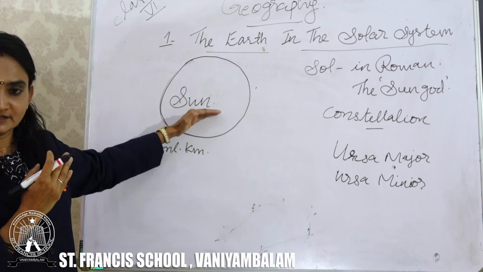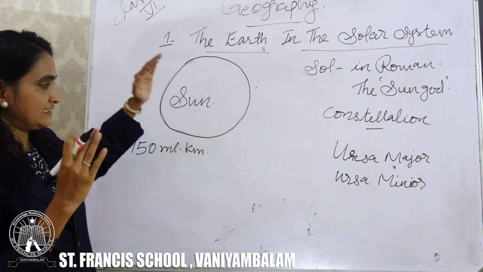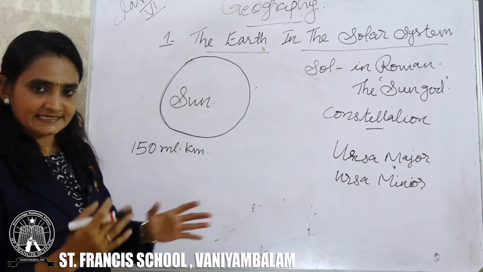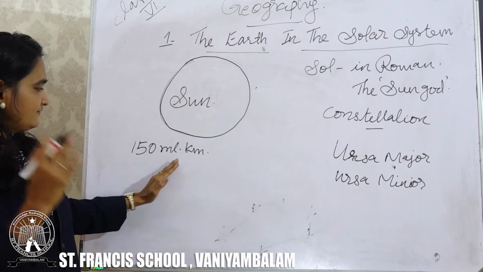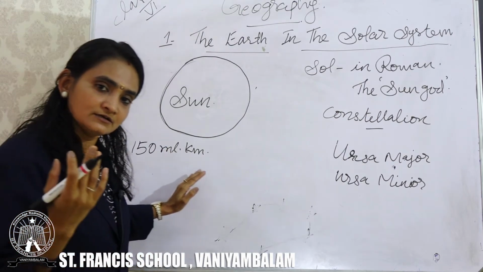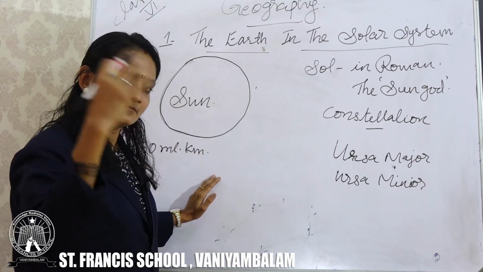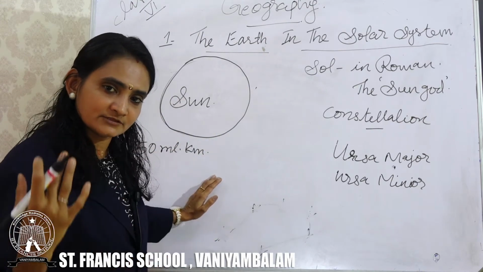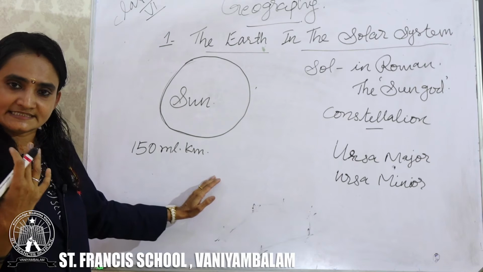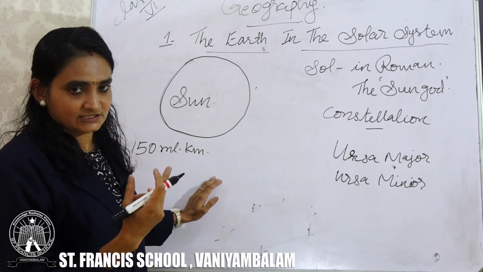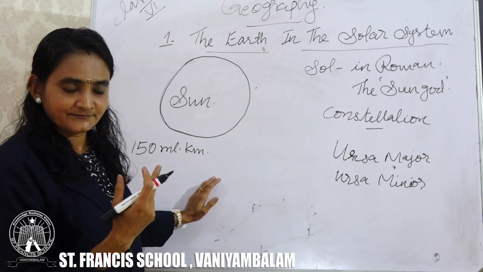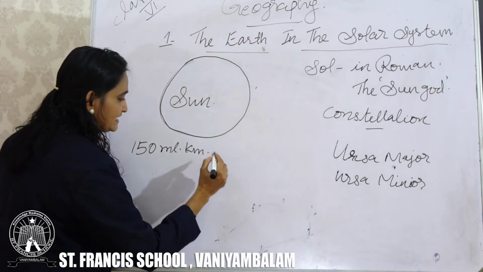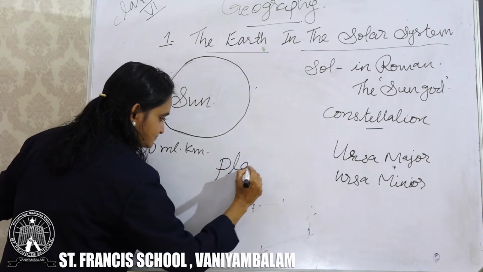So the sun is the head of the solar system, and it gives tremendous light and heat, and it is 150 million kilometers away from the earth. That's why we are not getting that much heat and light. Am I clear? Okay. Now, next is planet.